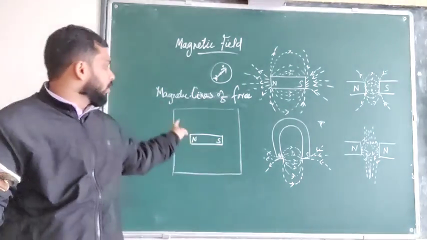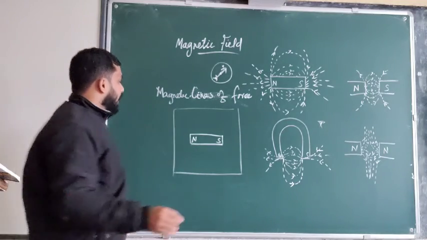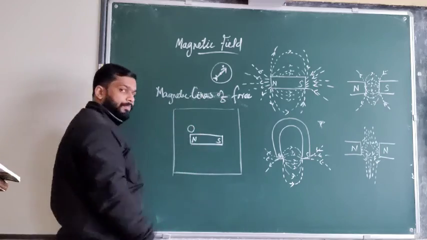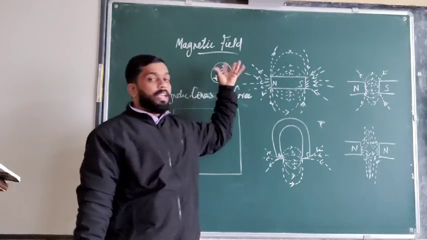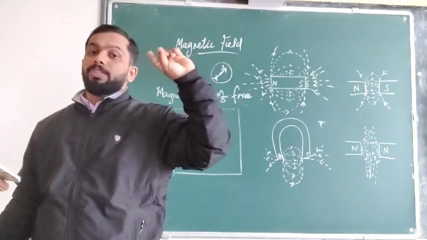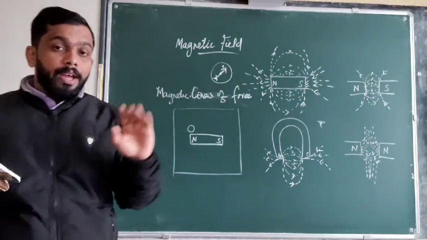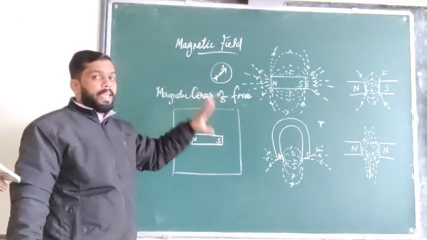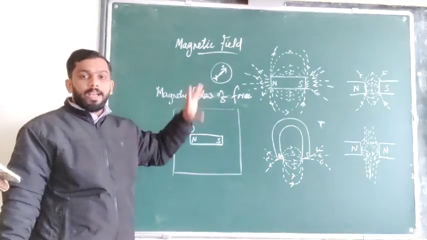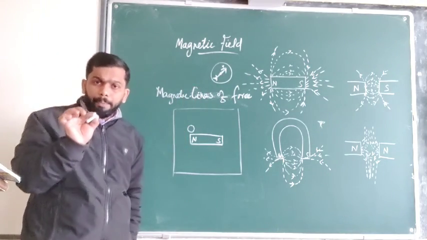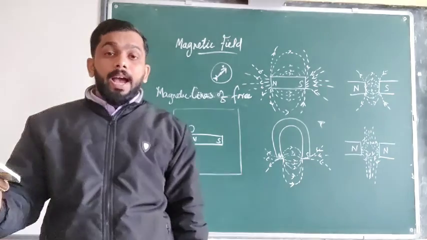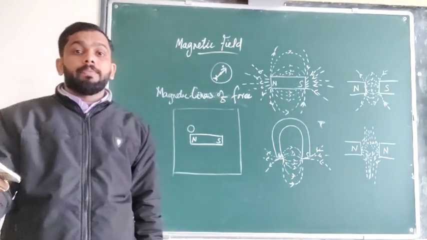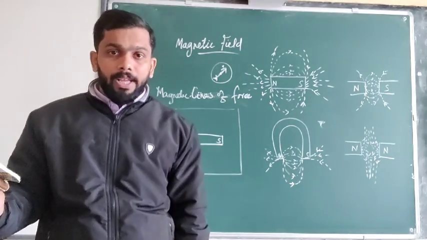Then we will take the outline of this magnet. Then at one pole I am going to place the magnetic compass here. As I said, a suspended bar magnet will always give the north-south direction. Now here the lines of force are there. Lines of force means magnetic field lines. So we are going to plot the magnetic field line, and find out from where to where, in which direction, the lines of force are traveling.